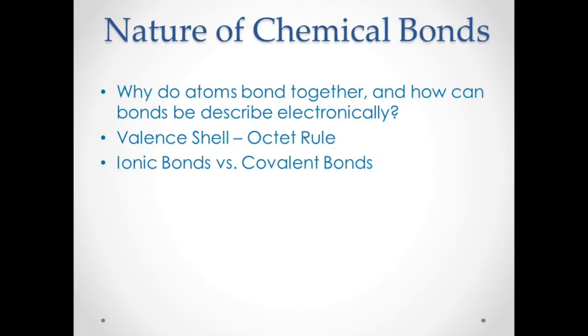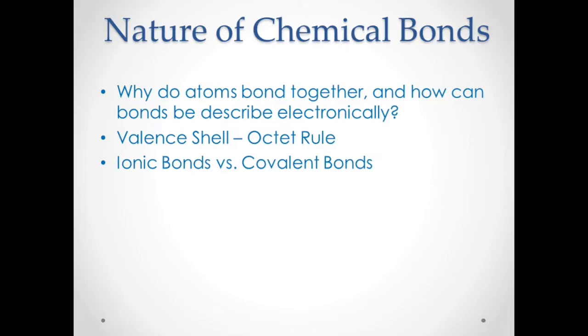Now let's go to the non-metals. For example, we have oxygen. Oxygen has a total of 6 valence electrons. So what do you expect with oxygen? Will it give off its electron, or will it accept electrons? That's right.